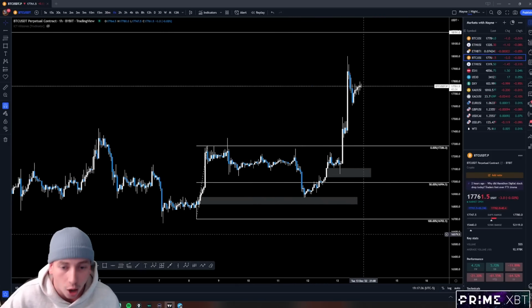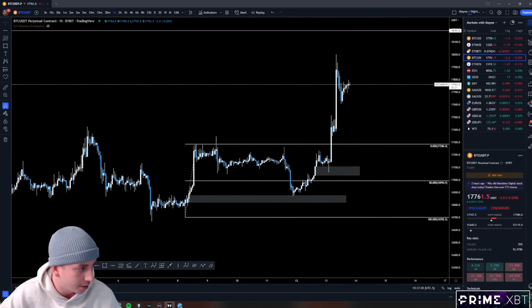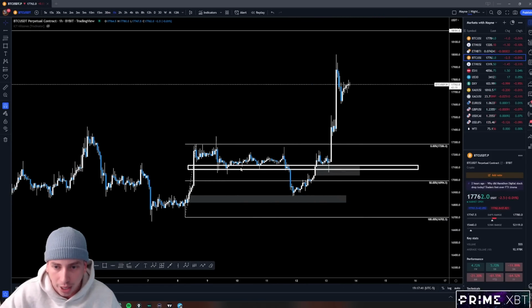So Bitcoin, I offered two setups. Okay, I said setup number one, basically it's a break and retest play, a reclaim. I said you're longing it right now. Maybe it pulls back a little bit deeper, and it did. It pulled back into this fair value gap just a tiny bit. But I said we're basically playing this as a breaker, right? So that move that we called on Sunday night, there's your run of the lows, break above, retest, your risk is the deviation. That was trade number one.